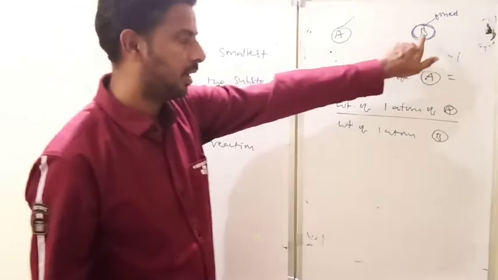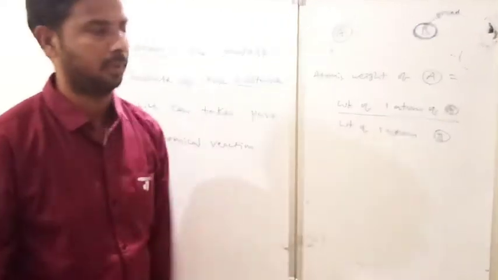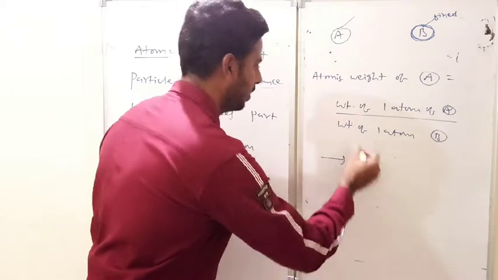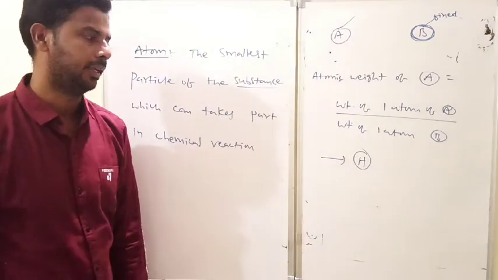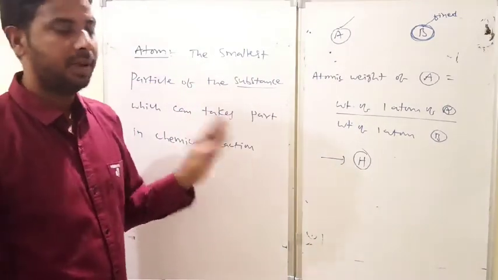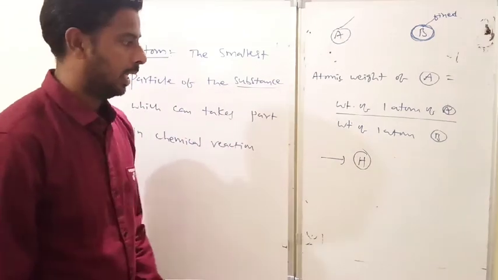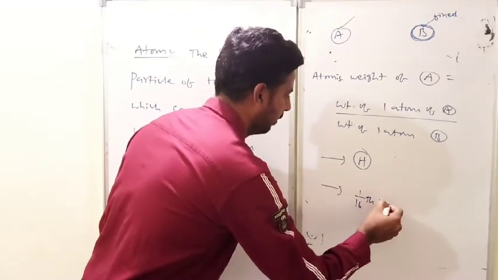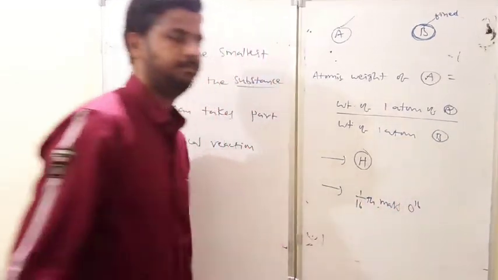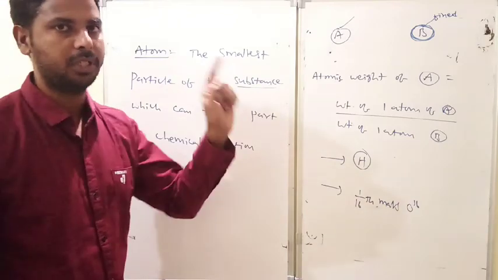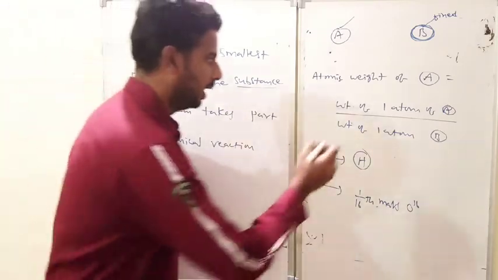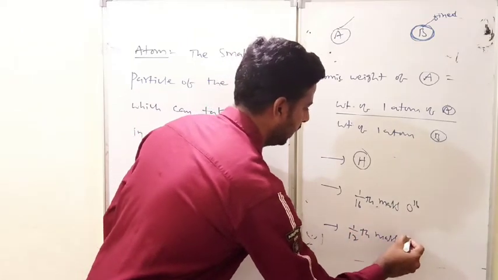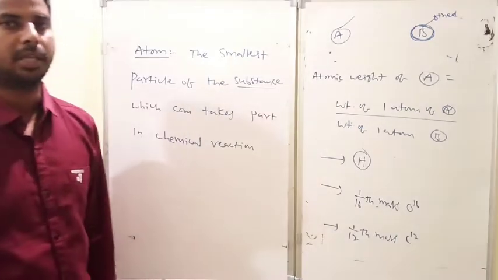That means this is the reference atomic mass. At the very beginning, in the place of B, the scientists decided that hydrogen is the reference atomic weight. They compared all atoms and their weights with respect to hydrogen. Later, they fixed 1/16th mass of O16 atom. Finally, they replaced B with 1/12th mass of C12 atom.